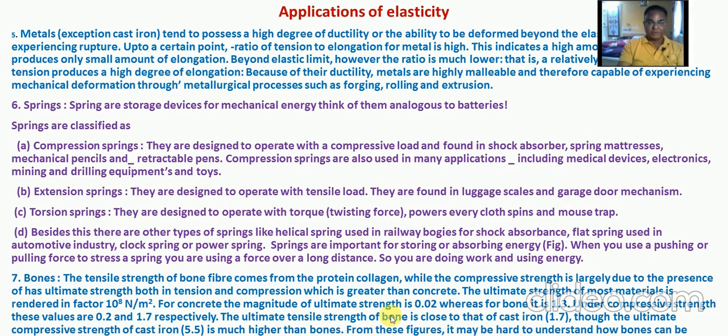The ultimate strength of the bone is close to that of cast iron, and though the ultimate compressive strength of cast iron is much higher than bones, from these figures it can be hard to understand how bones can be stronger than concrete, but it is largely because the concrete volume is much larger than that of bone in our body, that means the body of a human being. These are the different applications of elasticity. Thank you very much.